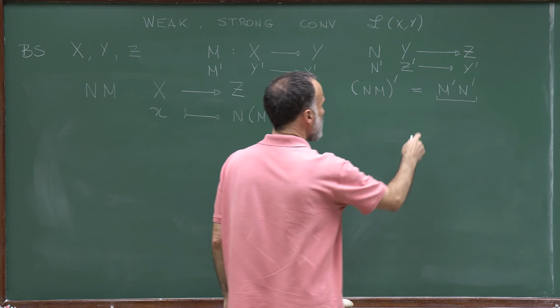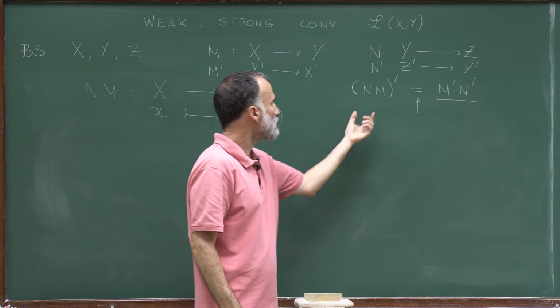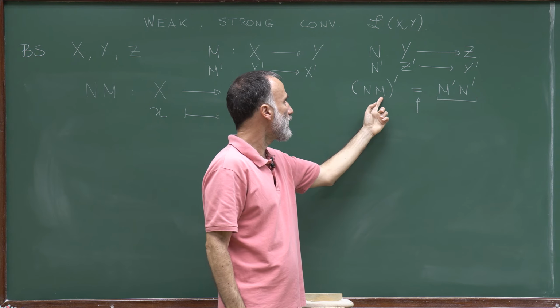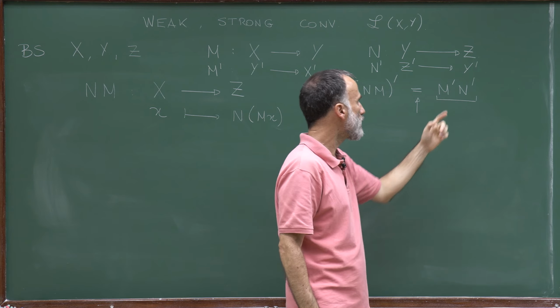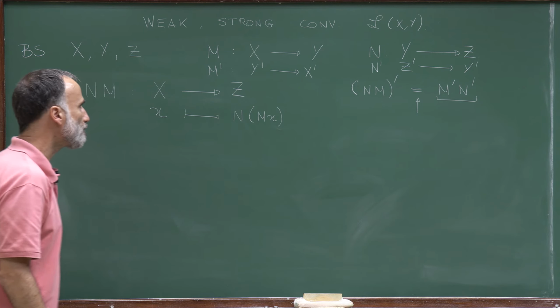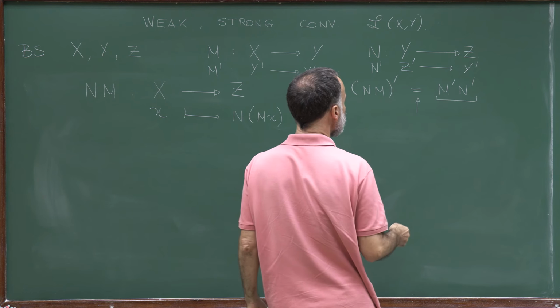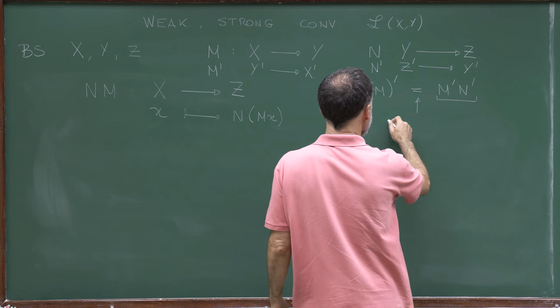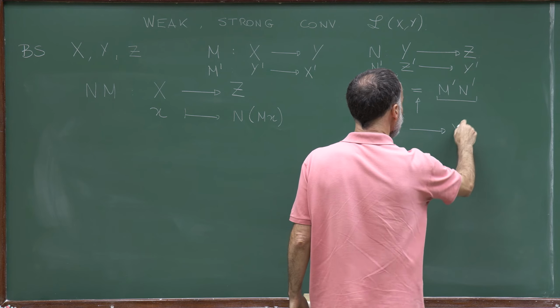And what I'm claiming now is that this identity holds, so that if we take the transpose of NM, this is the composition of the transpose of M with the transpose of N. So to prove that, these are two operators which are going from Z' to X'.